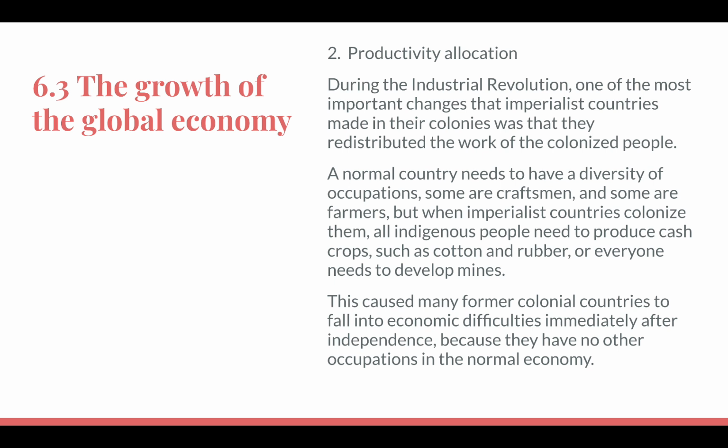During the Industrial Revolution, one of the most important changes that imperialist countries made in their colonies was that they redistributed the work of the colonized people. A normal country needs to have a diversity of occupations. So, for example, some are craftsmen, and others can be farmers.